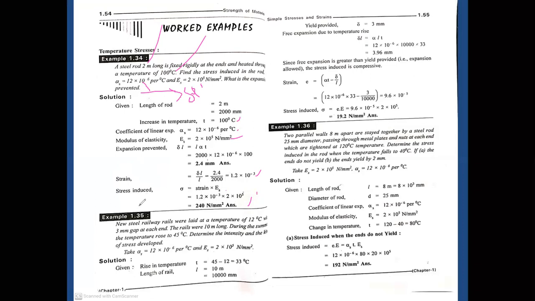Steel railway rails were laid at a temperature of 12 degrees centigrade with a 3 mm gap at each end. The rails are nothing but the tracks. Suppose this is the track. This is one rail up to one length, and here one more rail has been added to the existing rail, like this. So initially they maintain some gap here.